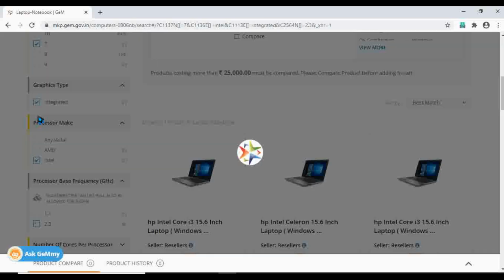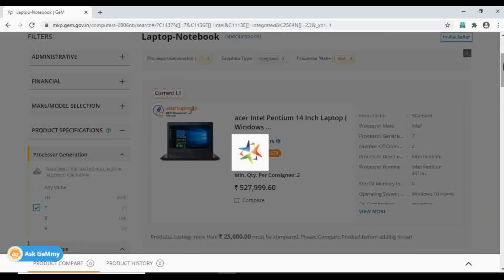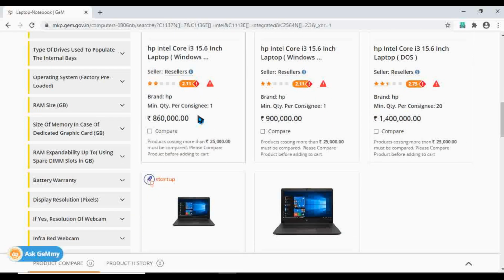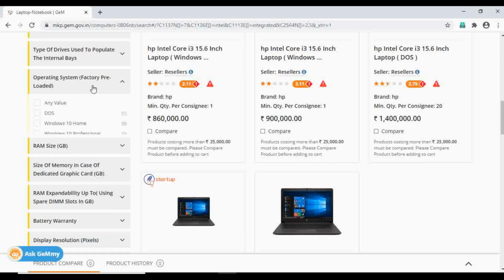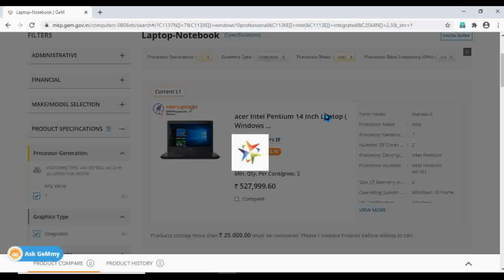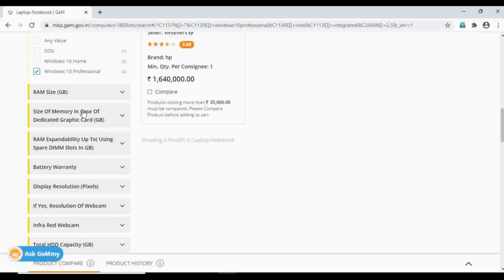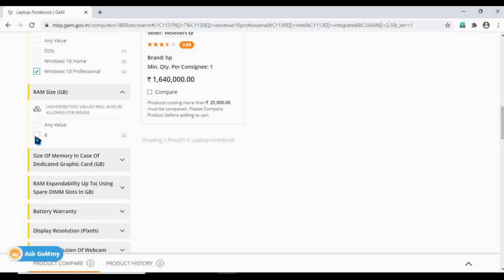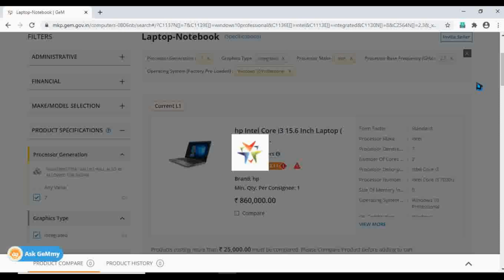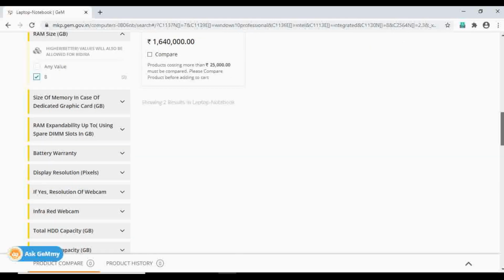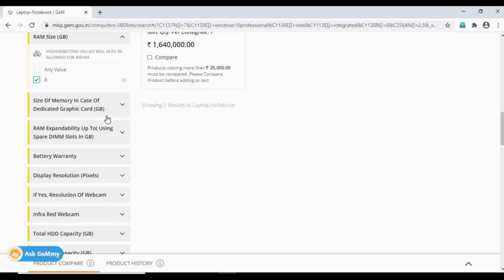So just keep in mind you have to fill only the important golden parameters. You don't have to waste your time in filling each and every data. Just go for all the parameters which are considered to be important in case of laptops, like operating system. I'm going with Windows 10 Professional. And then I'm going to come to the RAM size. Obviously it's 8 GB. Nobody's opting for 4 GB RAM these days. And it's basically for the buyers of the government sectors and PSUs, how you can initiate a bidding. It's basically a demonstration on that.